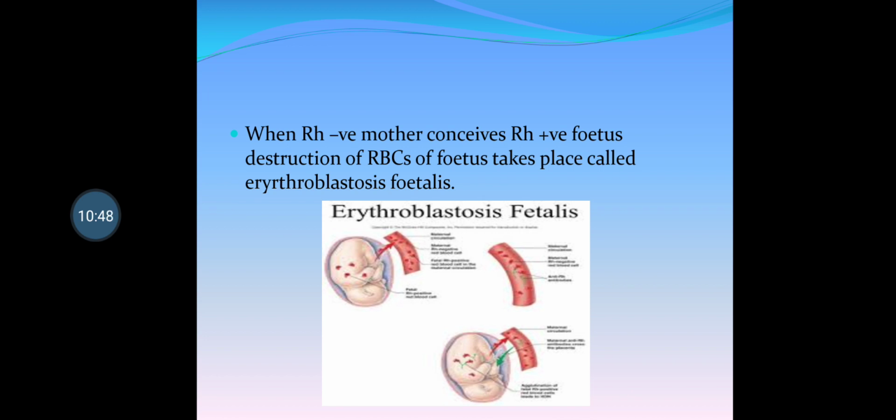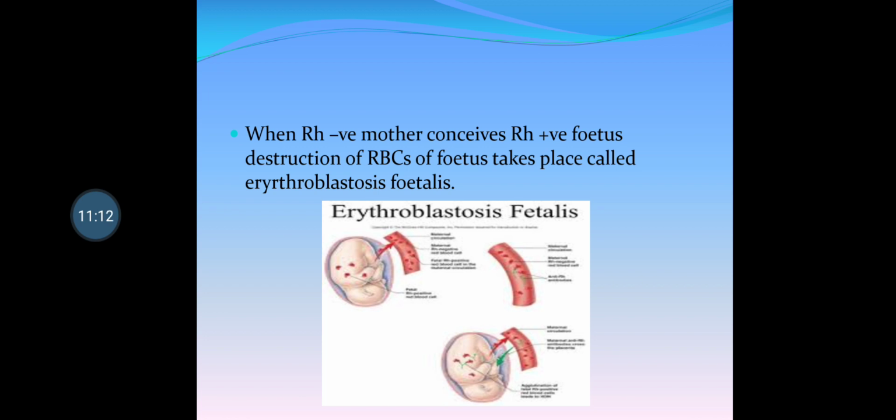There are chances the child can have a different blood group. So the mother is negative while the fetus is positive, and therefore some destruction of RBCs may take place. That condition is called erythroblastosis fetalis.